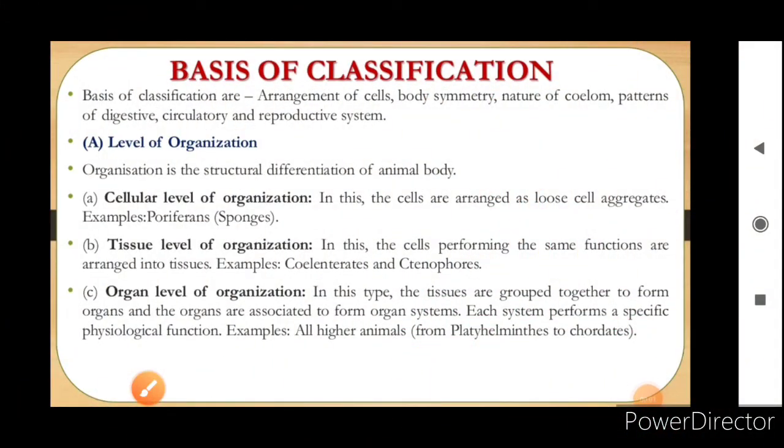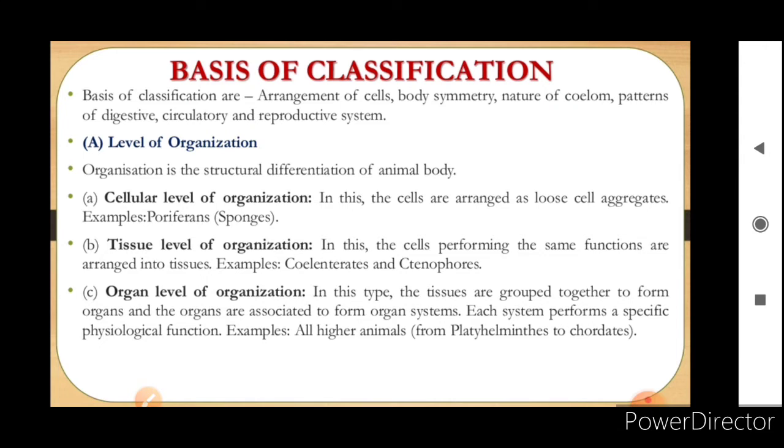Good morning. So this is the detailing of the basic terms or the basic concepts you need to learn for the fourth chapter, that is animal classification. I have discussed various basic and important terms in the video also, and here I have prepared this slide for you.